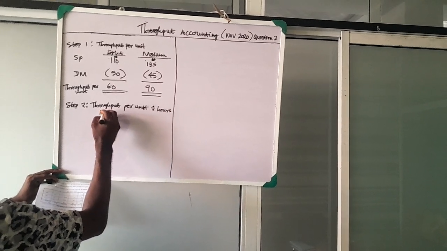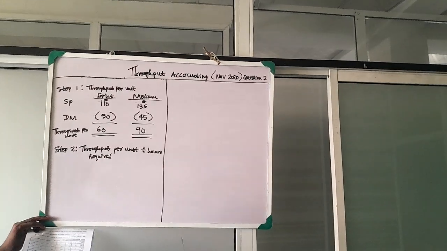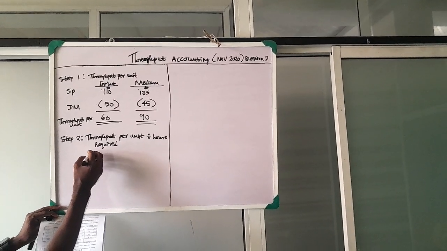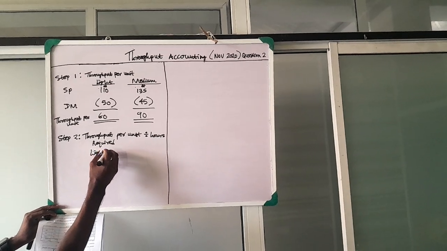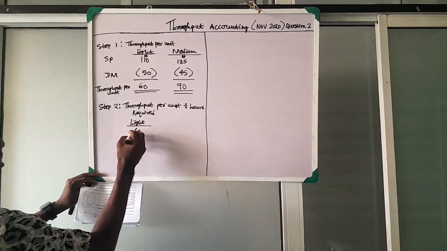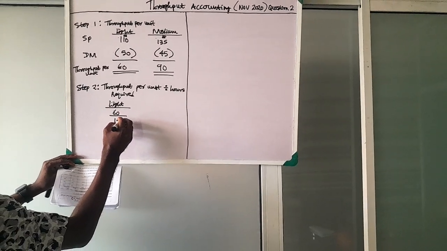For light, we have 60 divided by the hours required, 1.5 hours.